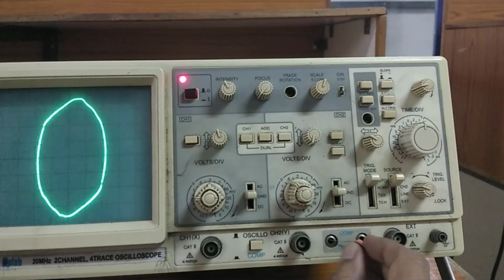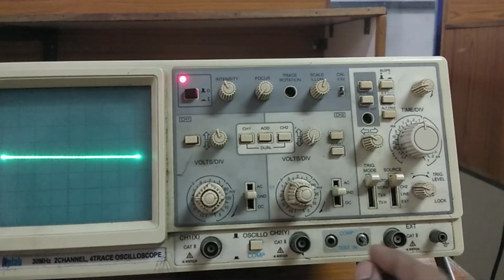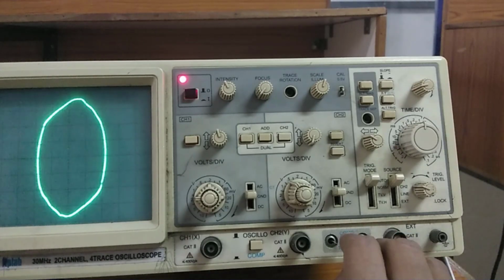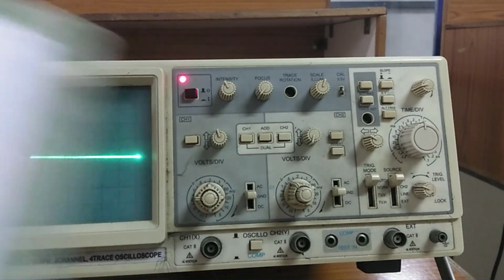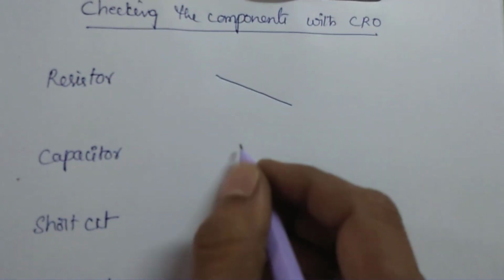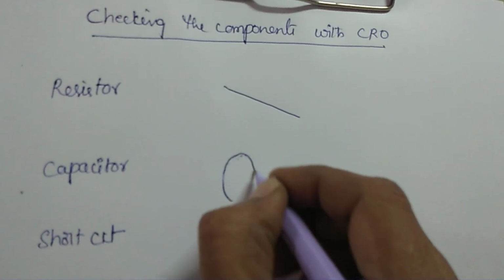Okay, so generally I will get an ellipse. Depending on the value of the capacitor, the ellipse will change. So what did we get? We got an ellipse for the capacitor. For the capacitor, what is the pattern? The ellipse type pattern we got.